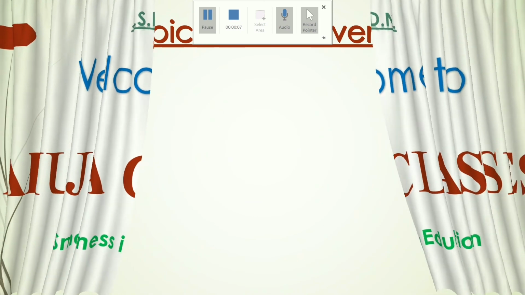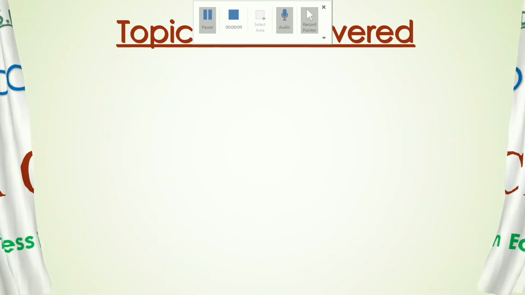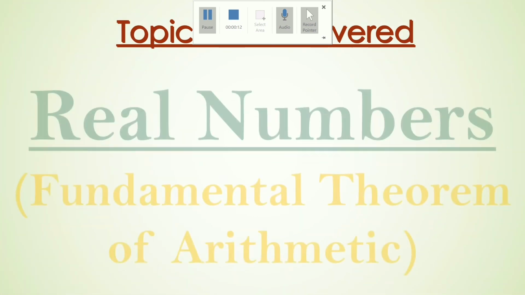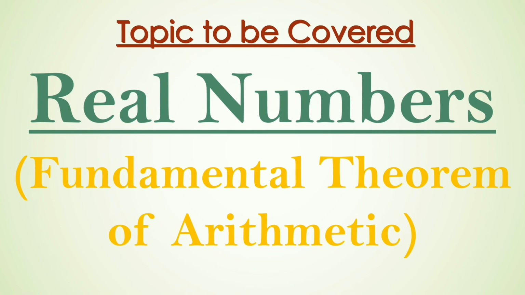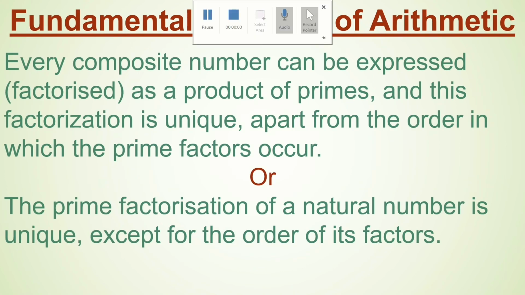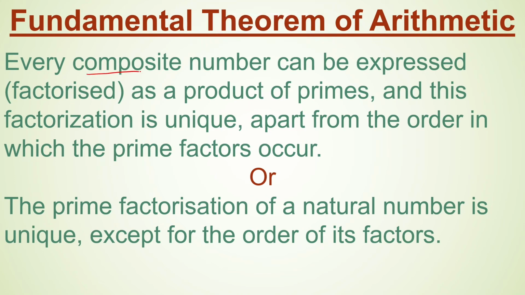Here we are going to learn about the next concept of real numbers, that is the fundamental theorem of arithmetic. According to the fundamental theorem of arithmetic, every composite number can be expressed or factorized as a product of primes. A composite number refers to a number which is divisible by numbers other than one or itself.